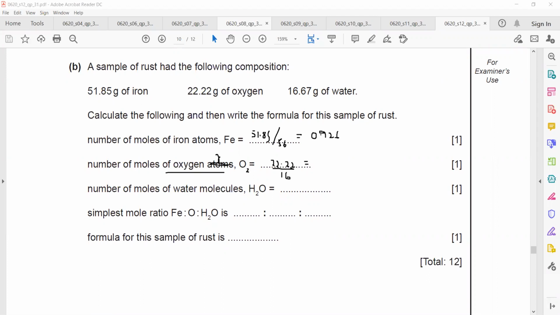22.22 divided by 16. What is the answer? 1.389. Okay.